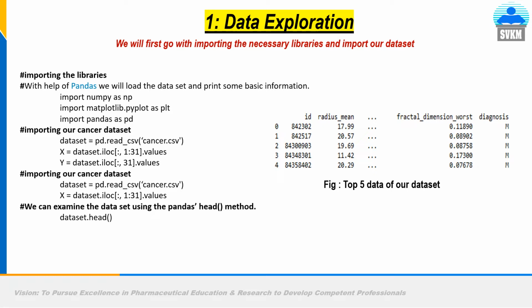Jupyter notebook. The next code lines are X equal to dataset.iloc and y equal to dataset.iloc with 1:31. There are 31 columns in our Excel sheet, and the last column is y, that is the output, that is the label, that is the dependent feature. So we will import this data.